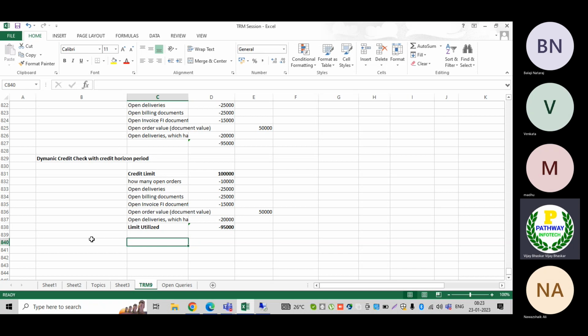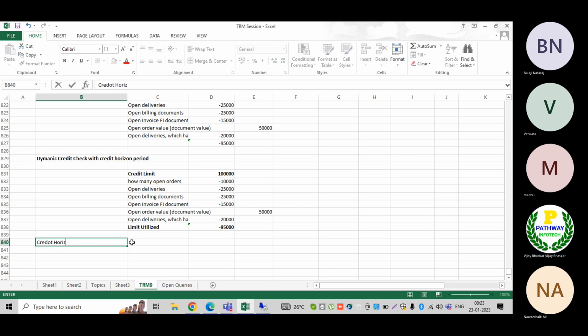Based on the discussions, the management decided that even if there are many sales orders, open deliveries and open billing documents, we can specify a credit horizon period.